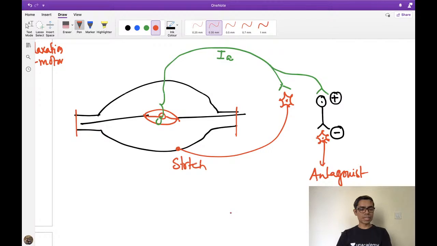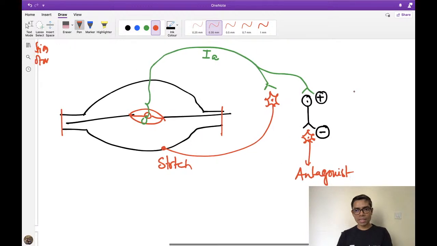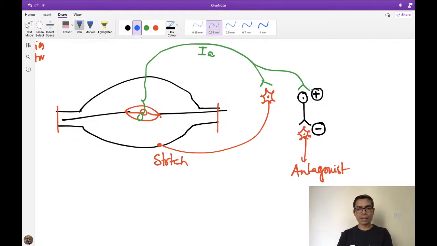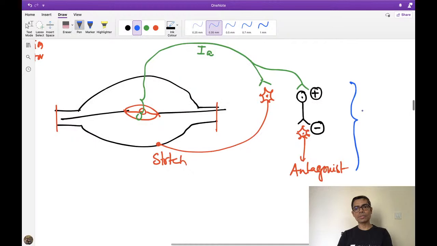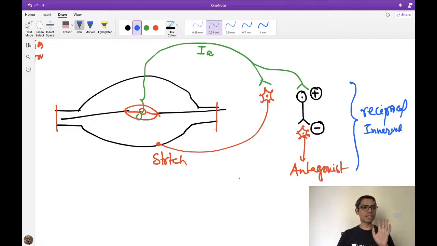It is causing inhibition of the antagonist muscle. Yes, Siddharth is correct. Dr. Jhansi, Dr. Jivan, you try once again. So this is nothing but my reciprocal innervation pathway.